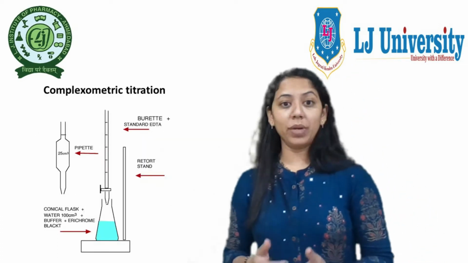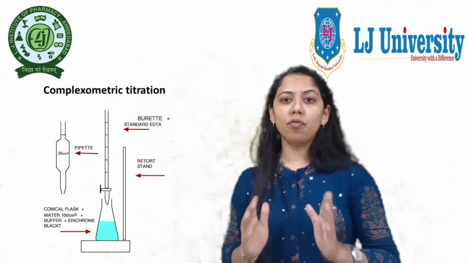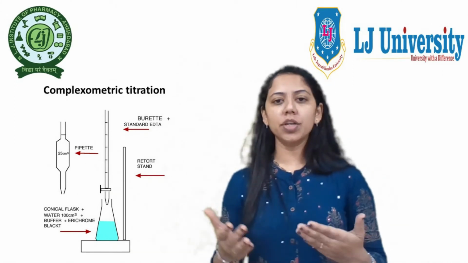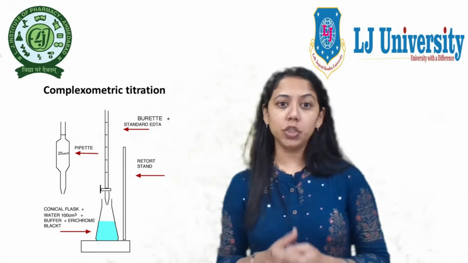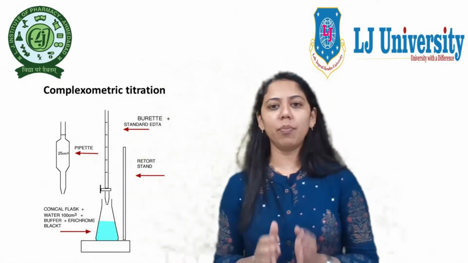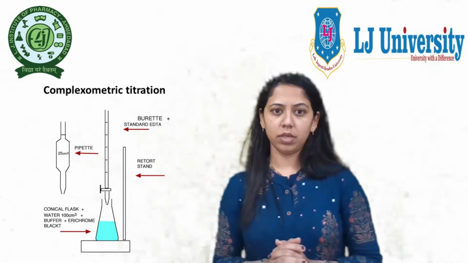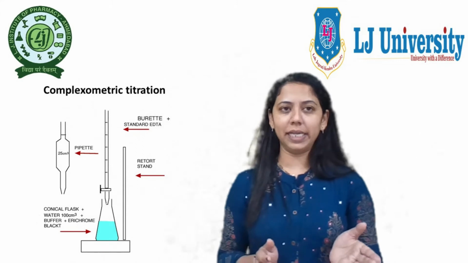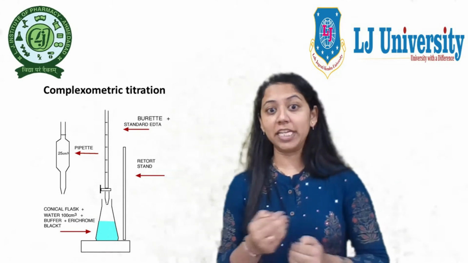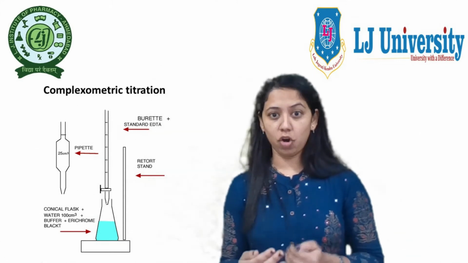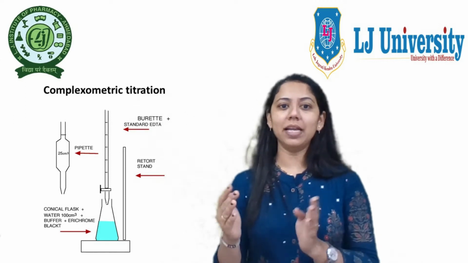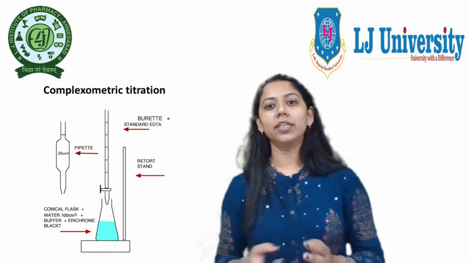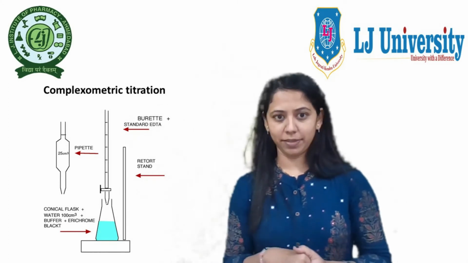So basically, complexometric titration is a form of volumetric titration in which the formation of a colored complex is used to indicate the end point of a titration. The complexes are formed by the reaction of a metal ion, that means an acceptor, or we can say a central atom or a cation, with an anion, or we can say neutral molecules, or in a very rare case a positive ion.